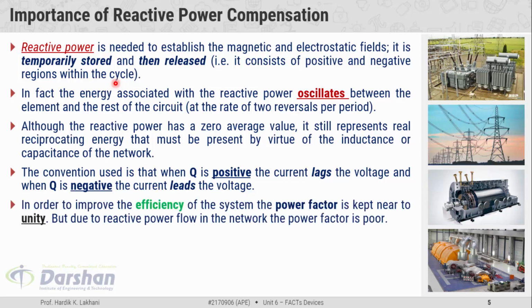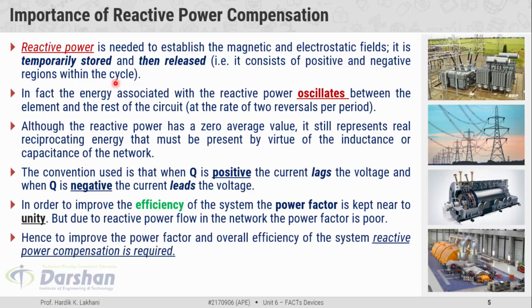In order to improve the efficiency of the system, the power factor is kept near unity. But due to the reactive power flow in the network, the power factor is poor. Hence, to improve the power factor and overall efficiency of the system, reactive power compensation is required. So in short, if more than the required reactive power flows into the system, then that additional reactive power should be compensated in order to improve the power factor of the system. So we can improve the efficiency of the system.